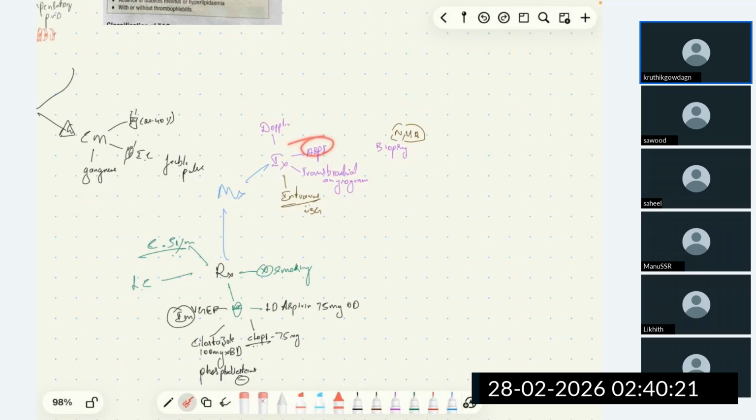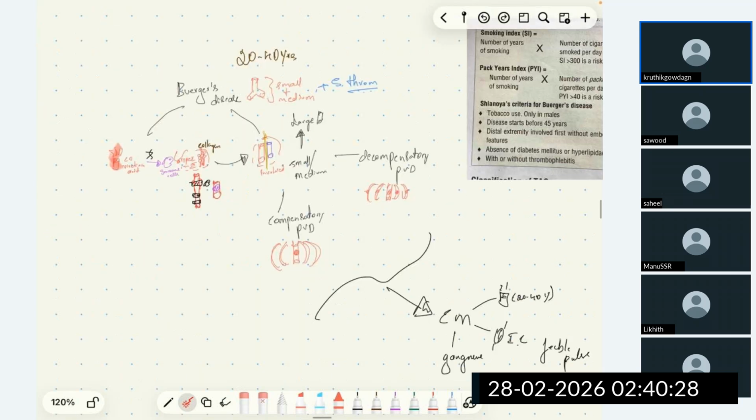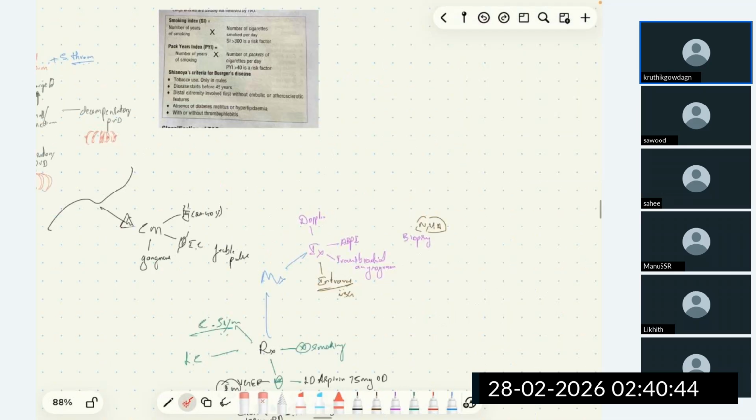Also, we have other investigation called transbrachial angiogram. See, in this Buerger's disease, at the last stages, the large arteries will be involved. If the femoral artery is involved, it is fibrosed and it is not appropriate for doing investigation by introducing some dye through the femoral artery.